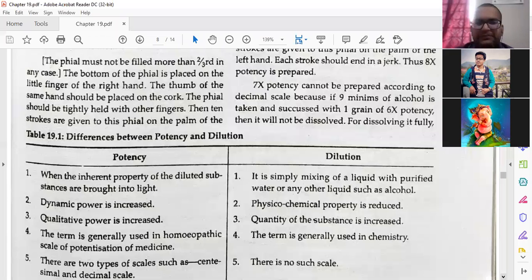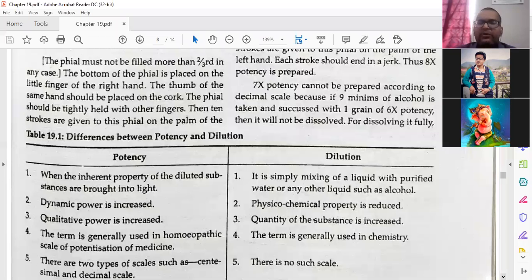Sir, 7x, 10 or 9 minims? 9 minims. Normally in the decimal scale the ratio is 1 is to 9. Suppose we will not take 50 minims, we will take 5 minims of pure water and 5 minims of dilute alcohol. 5 and 5 is equal to 10. So 9 is equivalent to 10, the one they are not considering. Just one they are not considering.